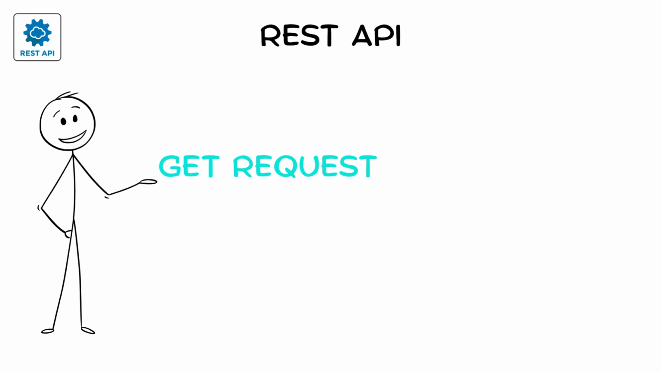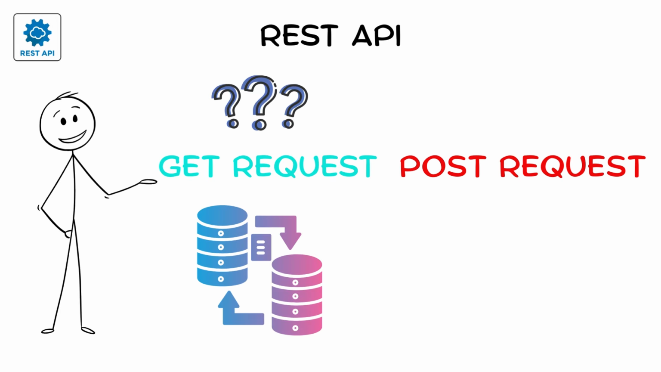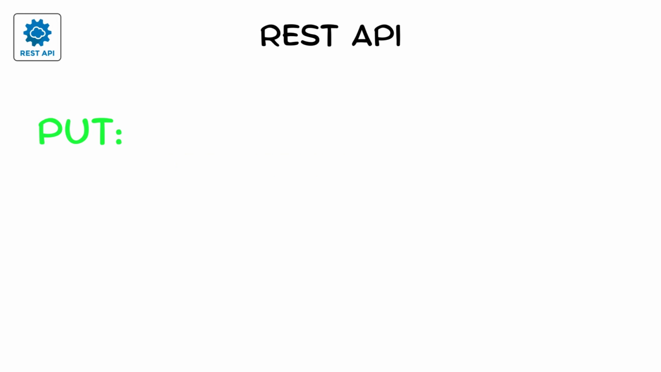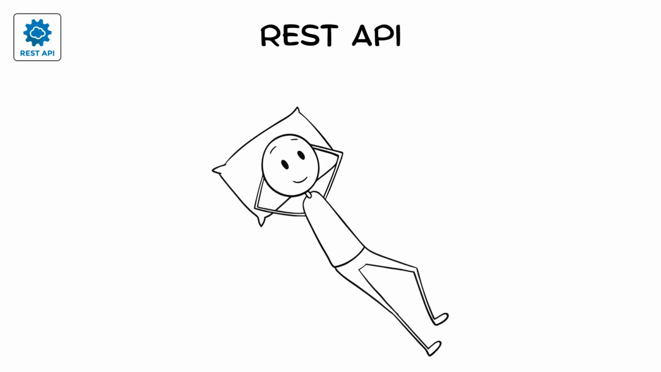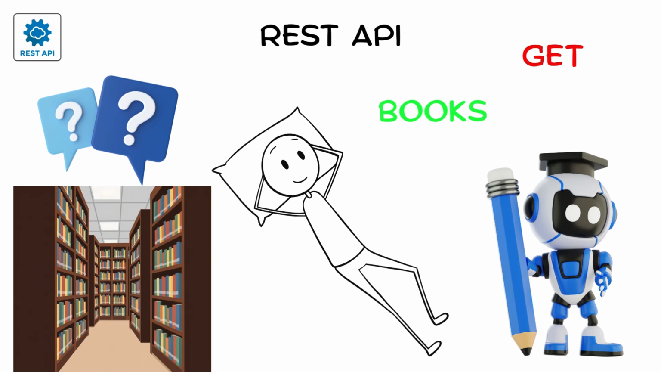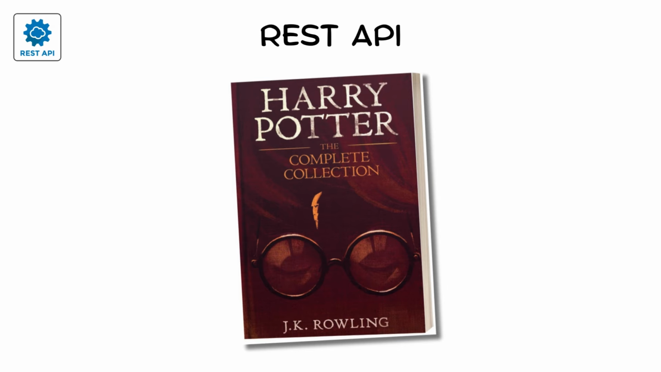If you send a GET request, you are asking for data. If you send a POST request, you are sending new data. PUT is for updating. DELETE is for, you guessed it, deleting. Imagine asking a library robot, "Get books Harry Potter." REST behaves exactly like that.